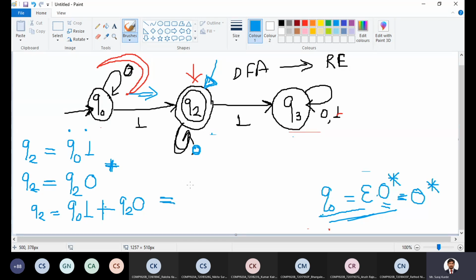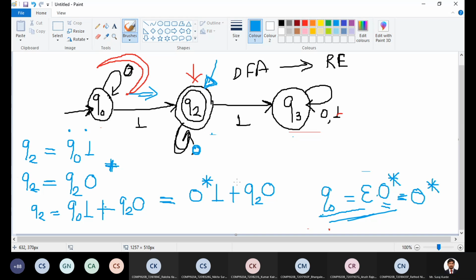Then Q0 is 0 star, so Q2 = 0 star 1 + Q2 0.